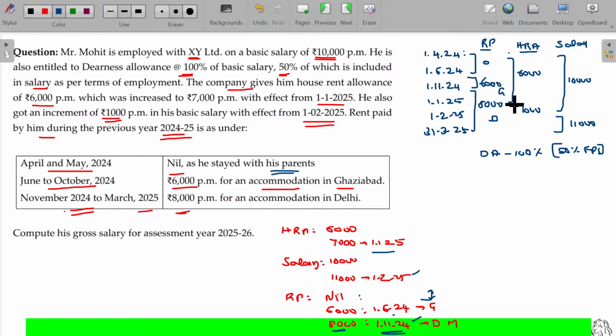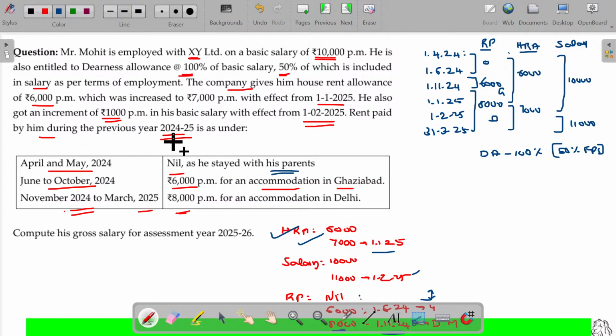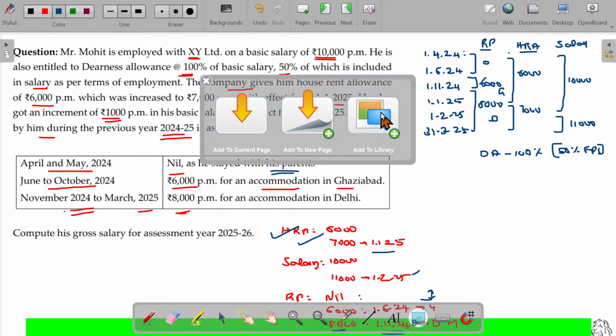HRA from 1st April to 1st January, the HRA being 6,000, thereafter the HRA being 7,000 rupees. Salary up to 1/2/25 is 10,000, thereafter 11,000. So I have taken all these things. This information is okay for calculating the taxable HRA here.